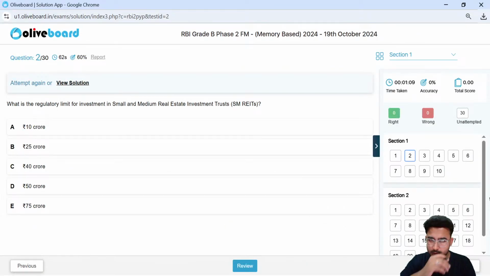So the first question is, what is the regulatory limit for investment in small and medium real estate investment trust, SM REIT? In the short form we call it SM REIT, real estate investment trust, that too small and medium real estate. So what do you think, guys, should be the correct choice here?